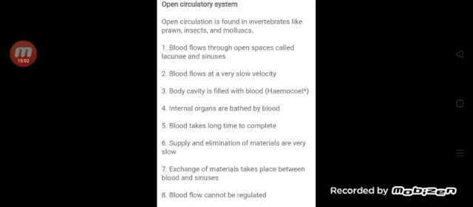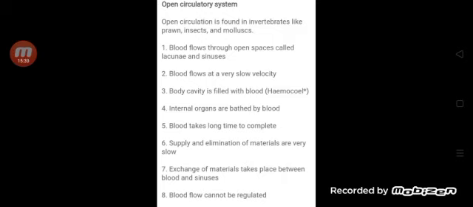Next one is open type circulatory system. Blood flows through open spaces called lacunae and sinuses. In this circulation, blood flows at a very slow velocity. Body cavity is filled with blood. In this system, internal organs are bathed by blood.